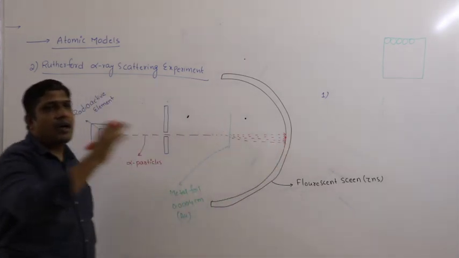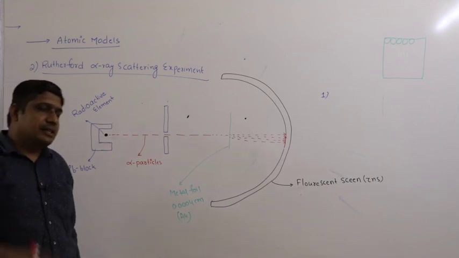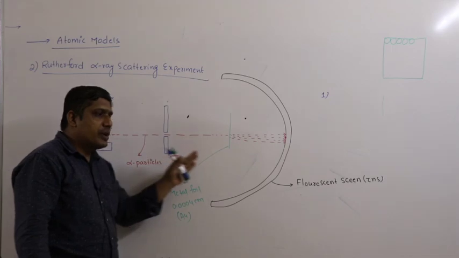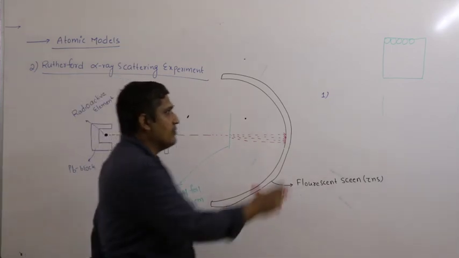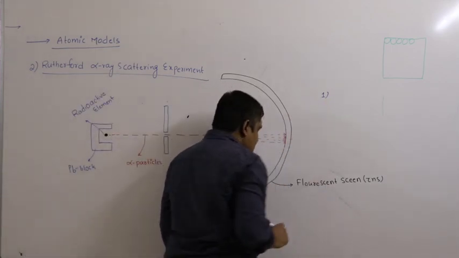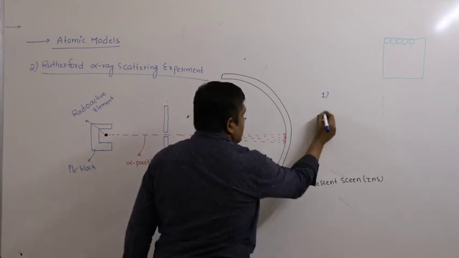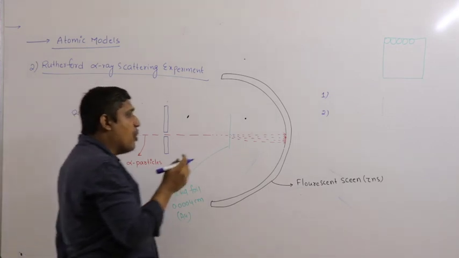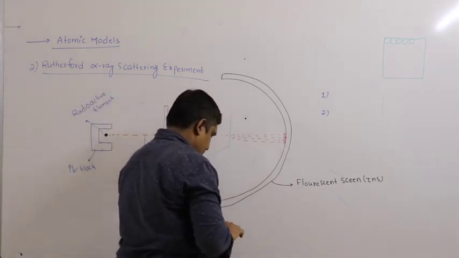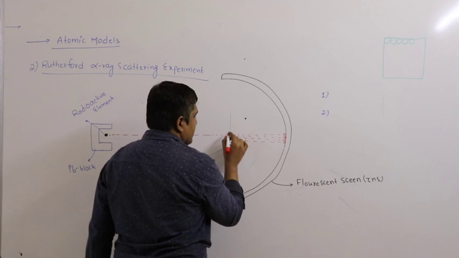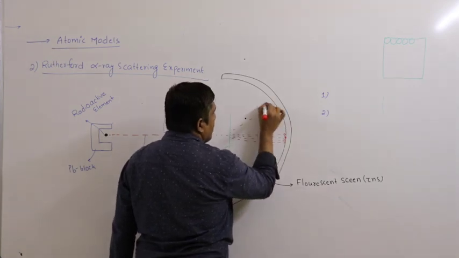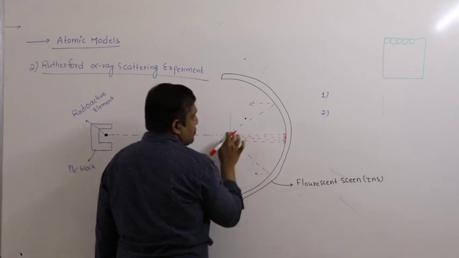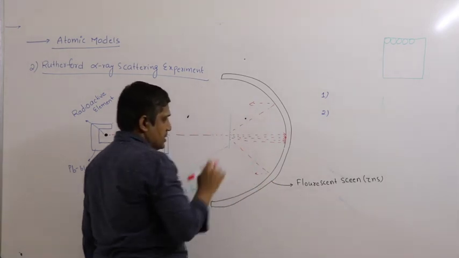So most of the alpha particles, 99% of the alpha particles emitted from the radioactive source, went straight without any deflection. That is the first observation. The second observation is, very few alpha particles are deflected with small angles.